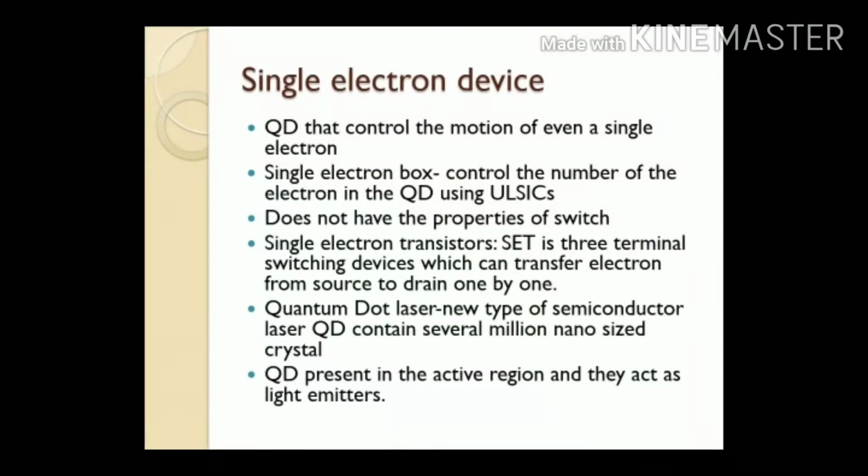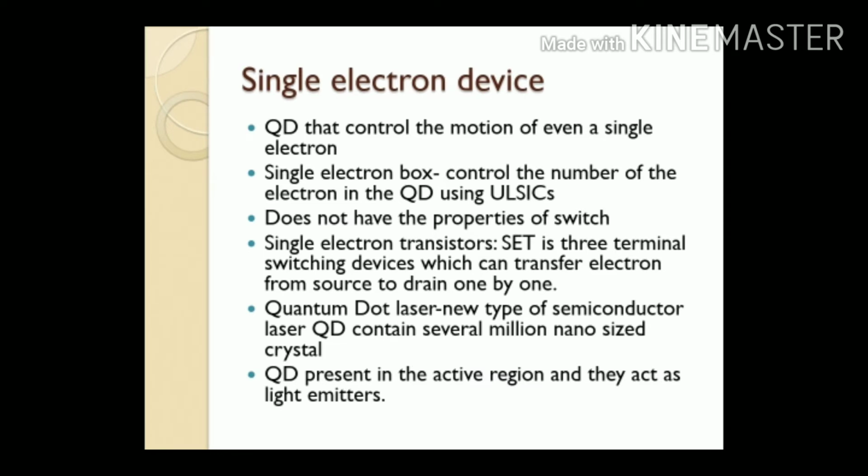Next we discuss the single electron devices. Here quantum dots control the motion of the single electron. A single electron box controls the number of electrons in the quantum dot using an ultra large scale integrated chip, but it does not have the properties of a switch. A single electron transistor, simply SET, is a 3-terminal switching device which can transfer electrons from source to drain one by one.